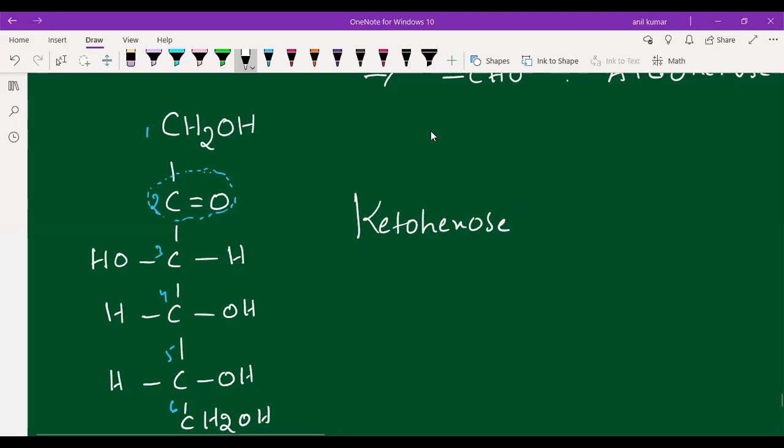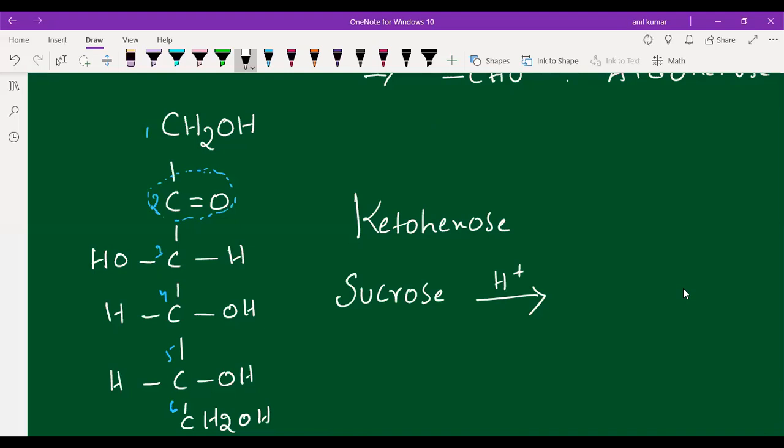Let us go further and look into some more details of fructose. Fructose comes under ketohexose. And how do we get fructose, students? Fructose is obtained by the hydrolysis of sucrose.